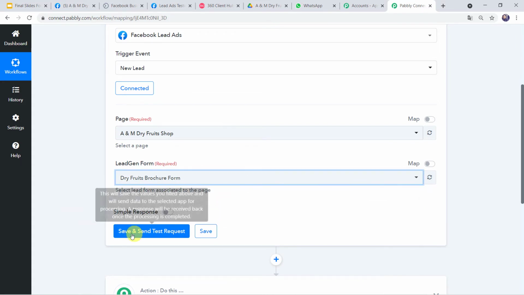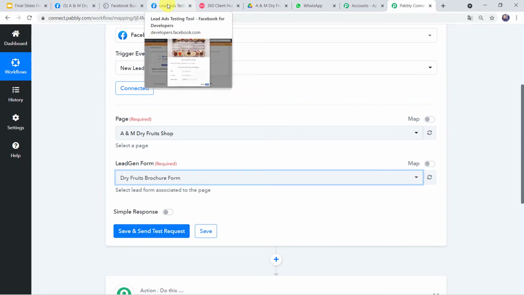Okay. Now before clicking on save and send test request, first we have to go to this lead generation form to collect the leads. That means to collect the response of any of the customer. Just because after clicking on save and send test request, it is going to capture the recent response.